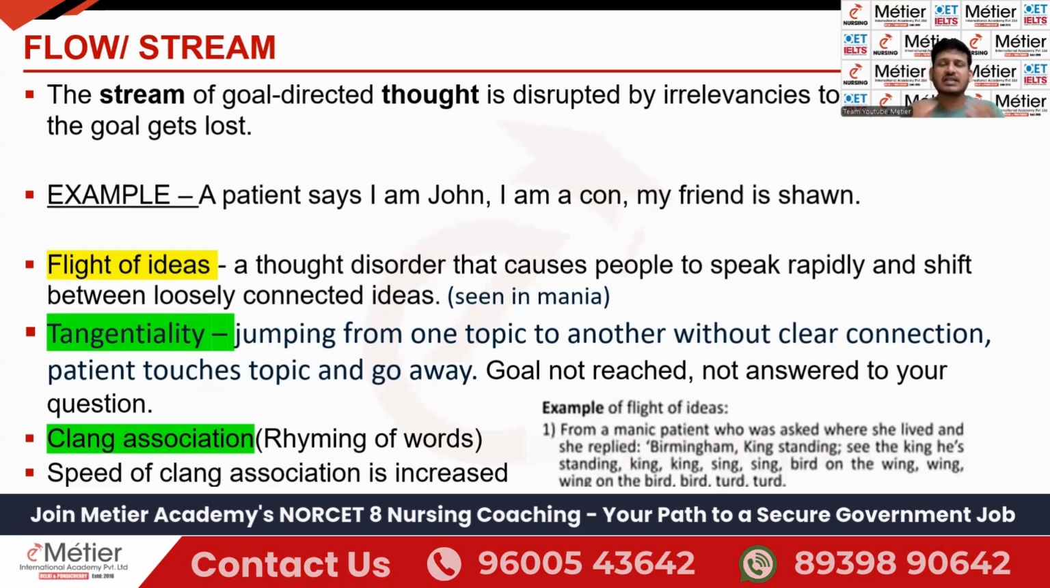This is called as what? See, clang association. So the question is different and the answer the patient is expressing is totally different. Especially when rhyming words are present, that is called as what? Clang association. Always keep in mind, if clang association is present, the speed of response from the patient will be fast, because it is a rhyming word. So the speed of response will be very, very fast.